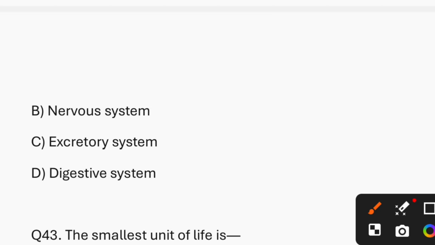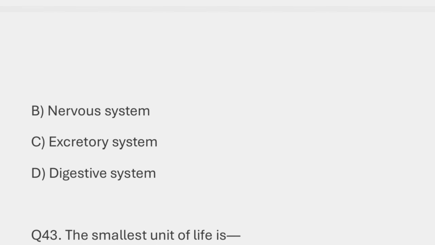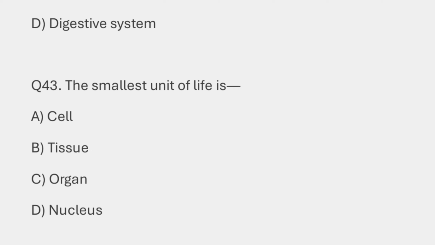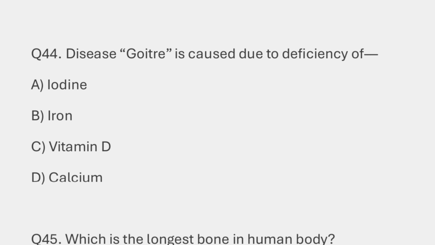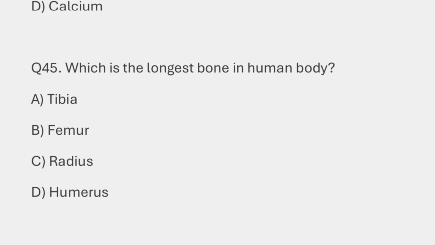Question number 42. Human kidney is part of. So the answer is option C, that is excretory system. Question number 43. The smallest unit of life is. Answer is A, that is cell. Question number 44. Disease goiter is caused by the deficiency of dash. So the answer is option A, that is iodine. Question number 45. Which is the longest bone in human body? So the answer is option B, that is femur.